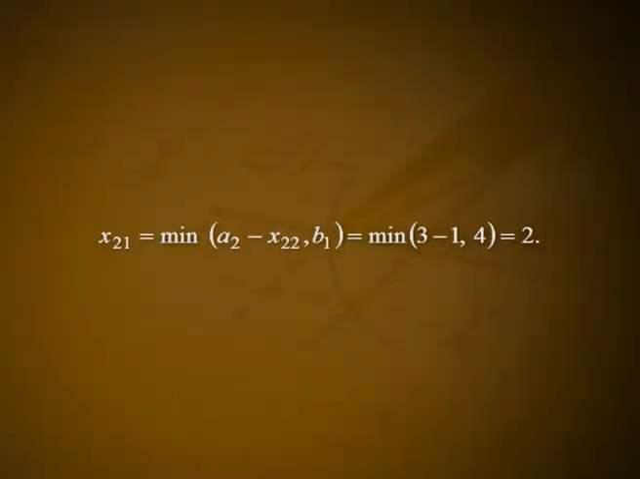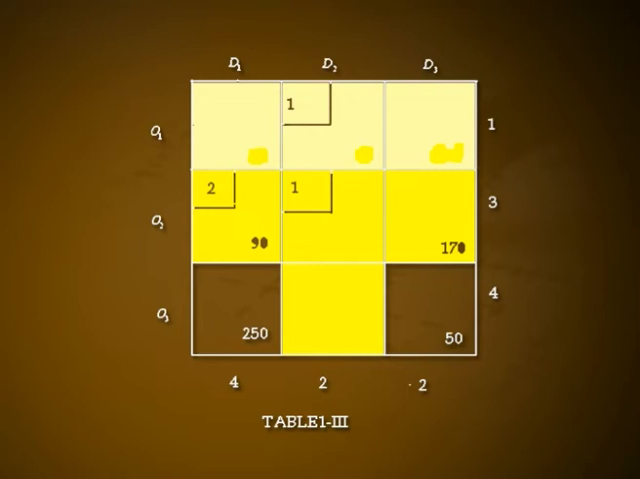In table 1.2, since minimum of 90, 170 equals 90, the third allocation is made in the cell 2 1. The magnitude is x21 equal to minimum of A2 minus x22, B1, that is minimum of 3 minus 1, 4, that is 2. This exhausts the availability of origin O2, and thus we cross off the second row from the transportation table and get table 1.3, where the second row is shown as shaded.